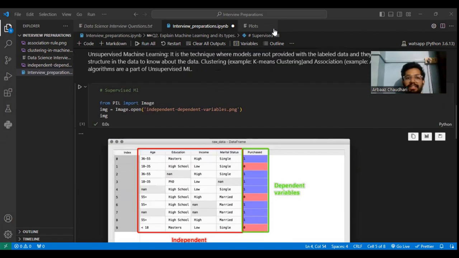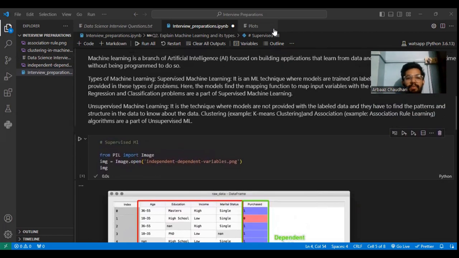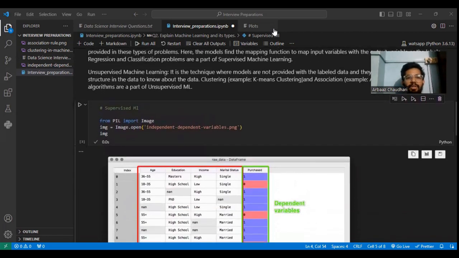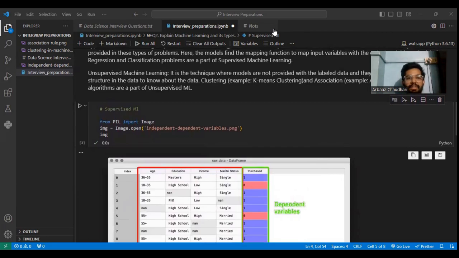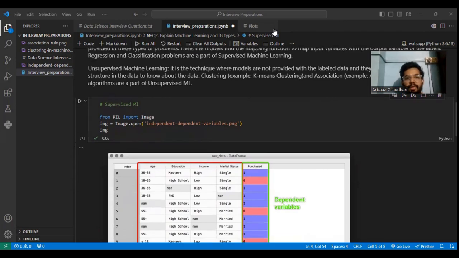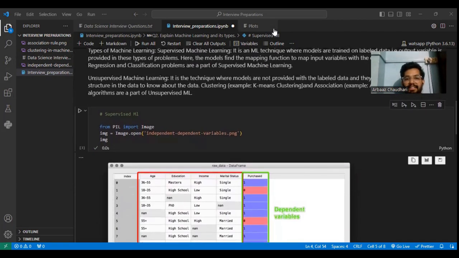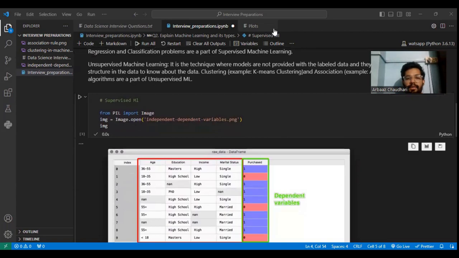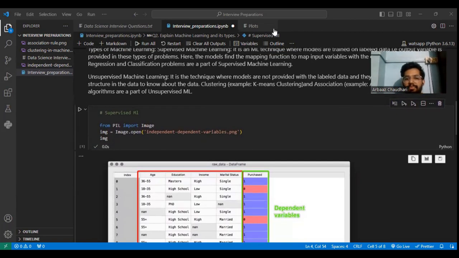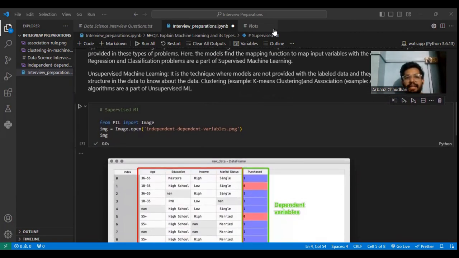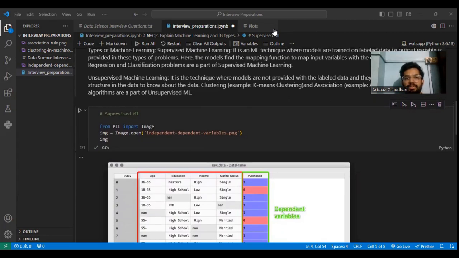That is why it is called a regression problem. Whenever the numbers are in continuous form, ranging from 5,000 to 2 lakhs, it is a regression problem. And whenever classes are given, like 0 and 1, then you have to say it is a classification problem.